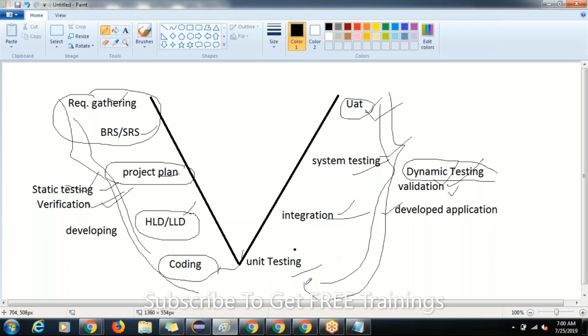So guys, whatever live project we discuss in the further classes, we discuss only validation. We can't discuss the static part here. That means we do only validation; verification cannot be done with our live project. Already we have the BRS and SRS documents. Everything is ready with us. Coding is done, developing is done. We only need to validate that application. In our live project we do only validation, not verification.